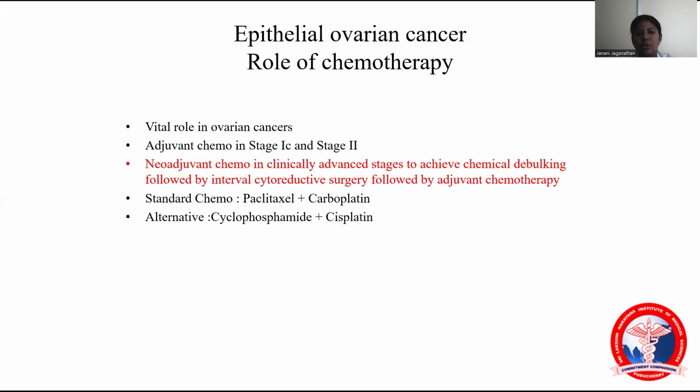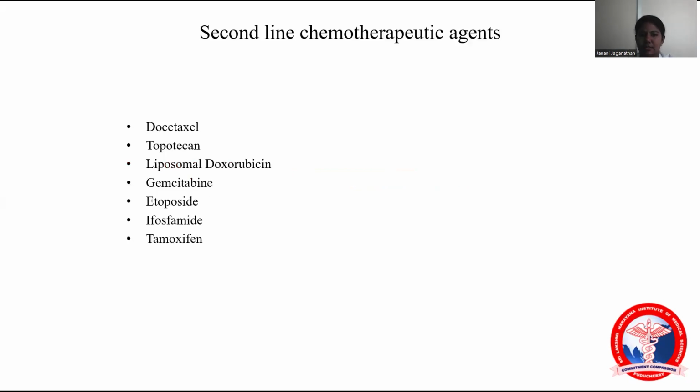So role of chemo. Only chemotherapy is needed in stage 1C and stage 2. Neoadjuvant chemotherapy is given in clinically advanced stages to achieve chemical debulking, followed by interval cytoreductive surgery, followed by adjuvant chemotherapy. So standard chemo will be paclitaxel and carboplatin. The alternative will be cyclophosphamide and cisplatin.